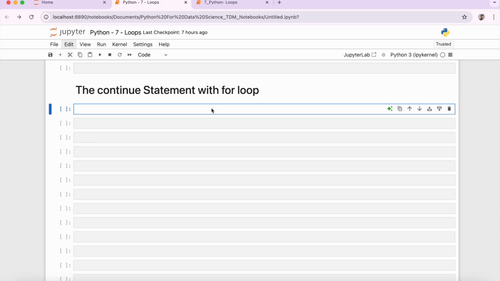I'm Atul. In this video, we are going to discuss the continue statement with for loop. Generally, we have seen that loops are executed until the condition is true. This condition is checked at the top of the loop, and hence the loop is not exited if the condition becomes false in the middle of the execution. Generally, this situation does not happen because the loop is created to execute all the statements within a body.